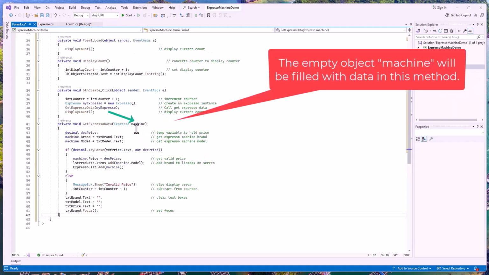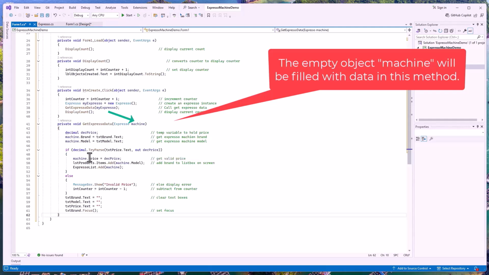We're receiving the machine from this guy. Get Espresso data is passing my Espresso, passing an object. We're expressing the Espresso machine here. So we're coming right here. This gives us access to an object, and our decimal price is being set up here. Our machine brand is going to be equal to text box. Machine model is going to be equal to text box. And then the price is going to have to be done through a try parse, because we don't know if we actually typed in a numeric value. So we're typing in if decimal.TryParse, text price.text, and if it's fine, out to decimal price is where we're going to put it.